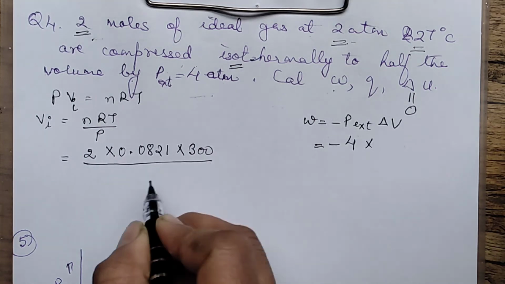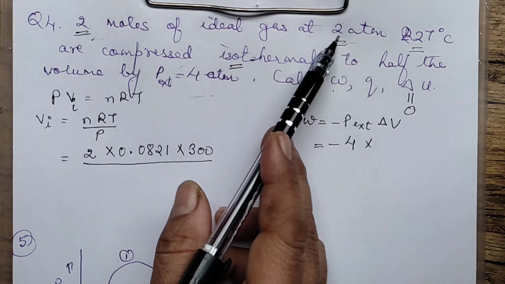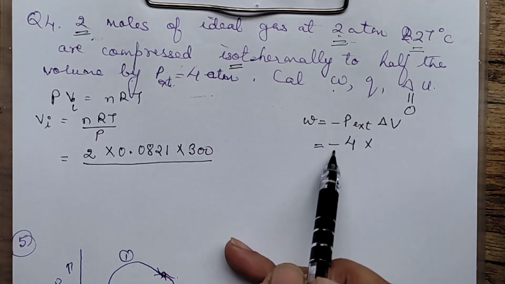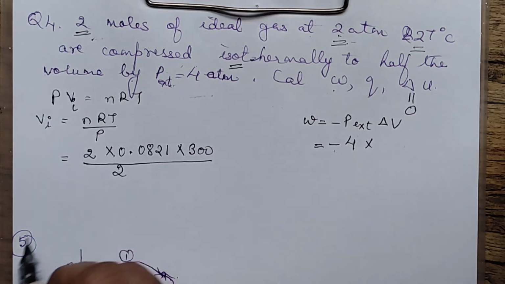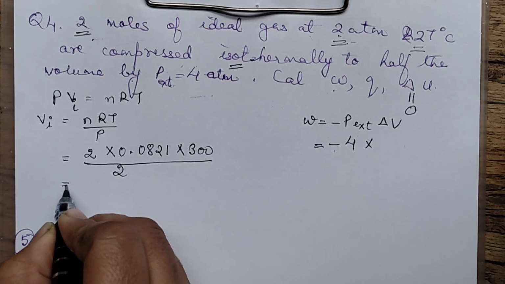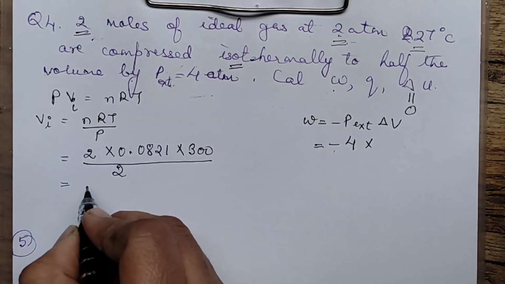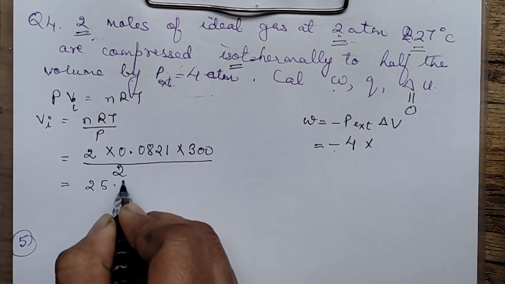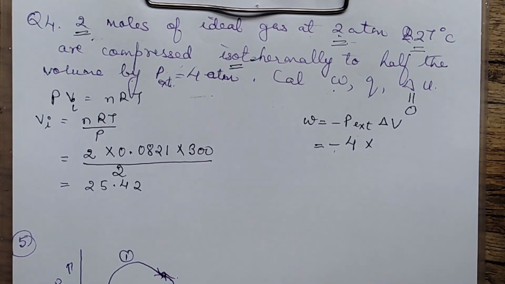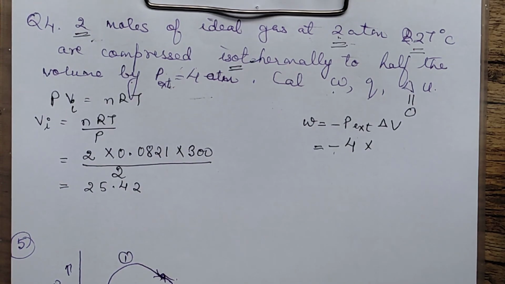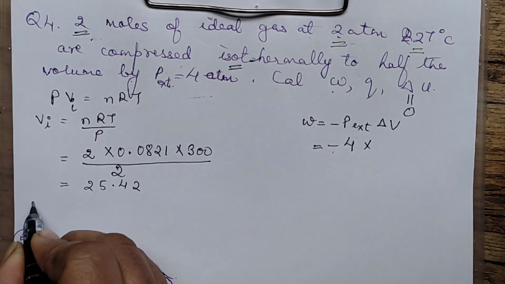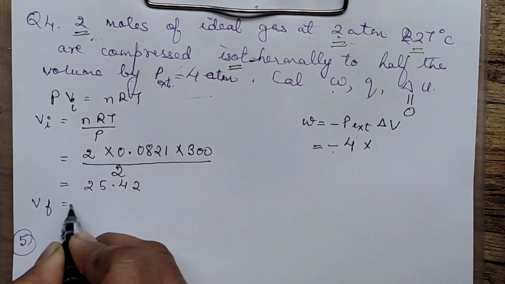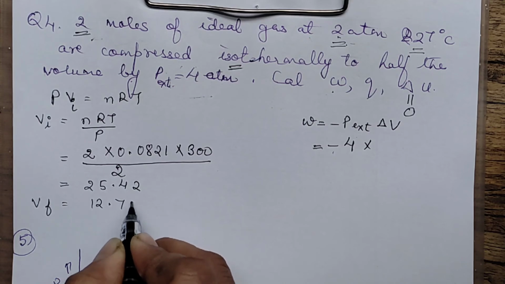And divided by the pressure. Pressure here is given as 2. Not this pressure, this is the external pressure, so you will use that pressure here. This is 2 atmosphere. So you can put in all those values and calculate. The initial volume comes out to be 25.42. And now you know the final volume. What will be the final volume? We know the final volume is half of it. That means the final volume comes out to be 12.71 liter.